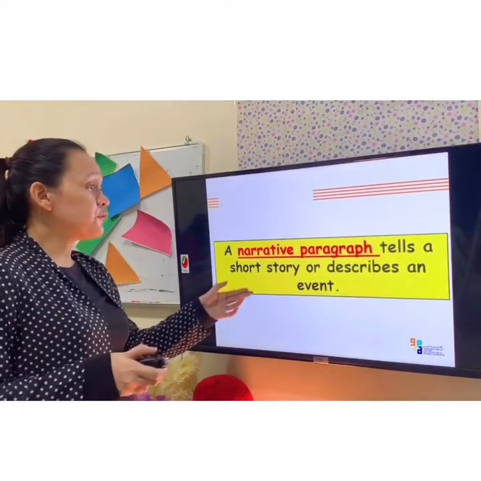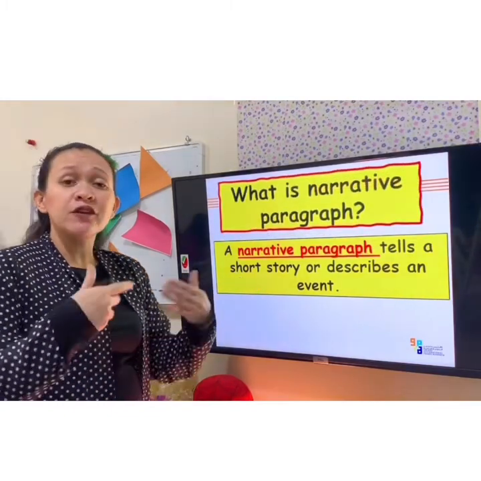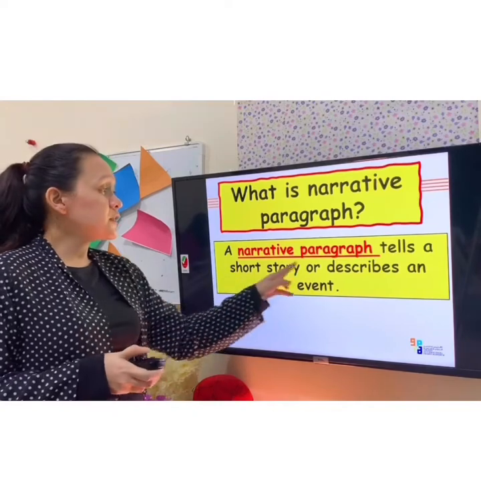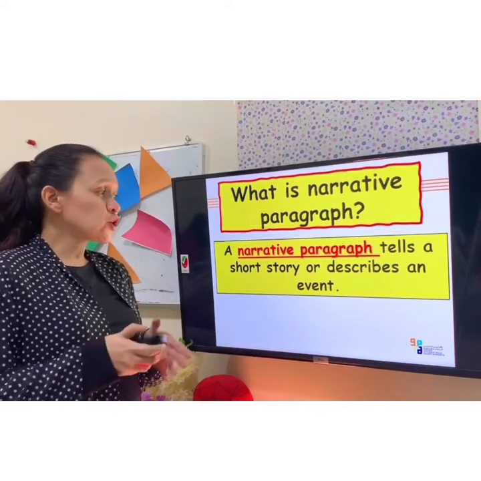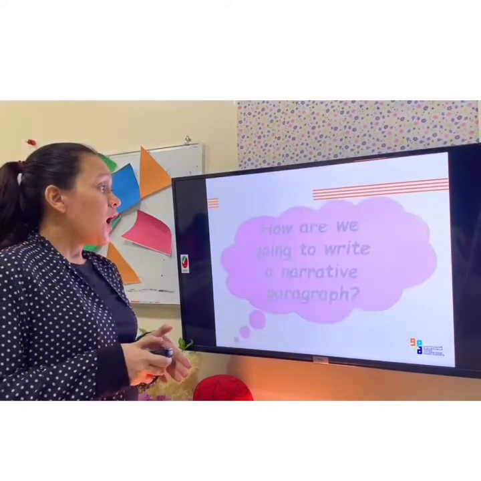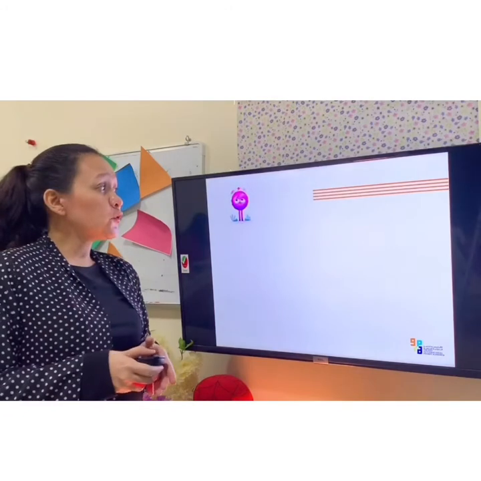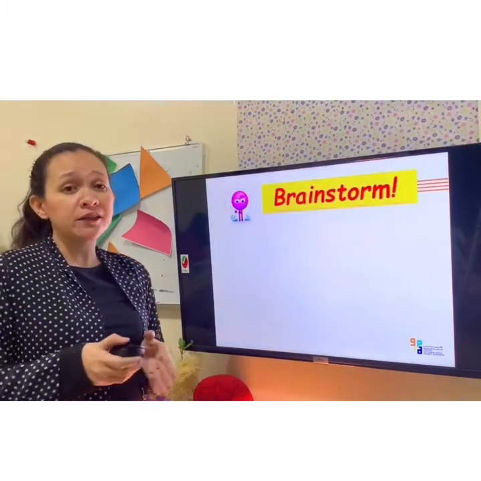A narrative paragraph tells a short story or describes an event. Again, a narrative paragraph tells a short story or describes an event. Now, how are we going to write a narrative paragraph? First, we are going to brainstorm.